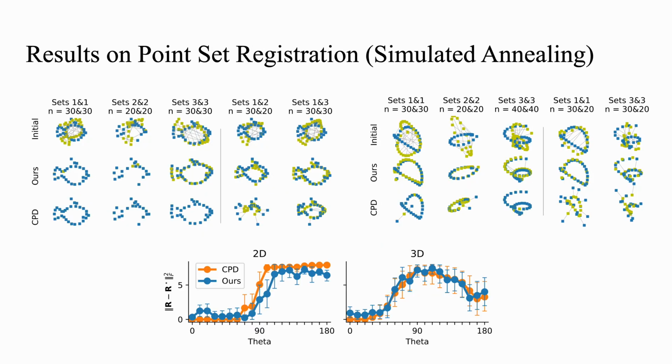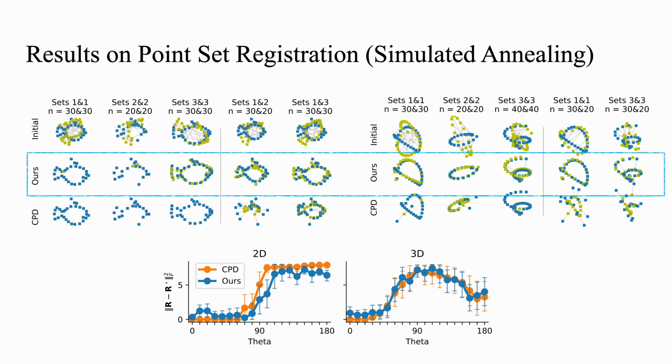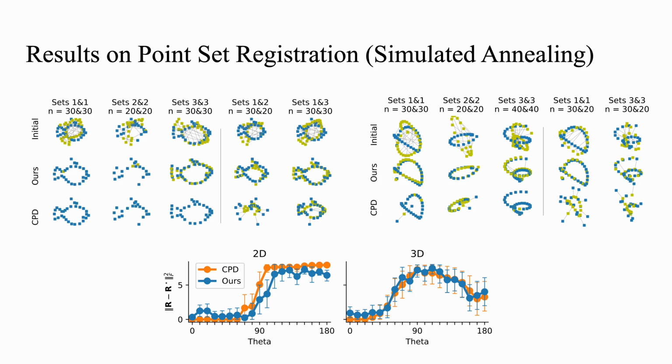We next present QuCOOP results on 2D and 3D rigid point set registration with correspondences not known in advance. We benchmark against the classical CPD algorithm. We see that QuCOOP can find reasonable correspondences, such that the rotation for aligning the point sets can still be found. CPD performs remarkably well on isometric sets, but, in contrast to our QuCOOP, shows difficulties when the sets have different numbers of points or describe different shapes.